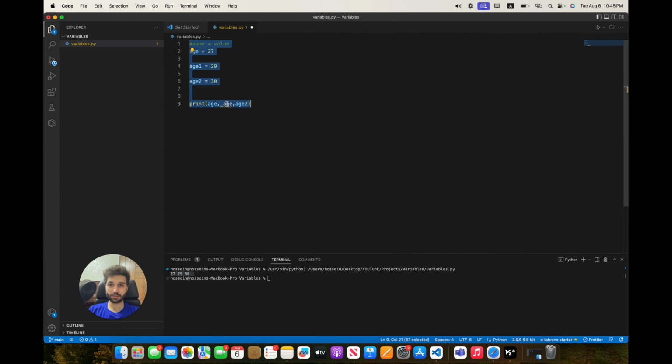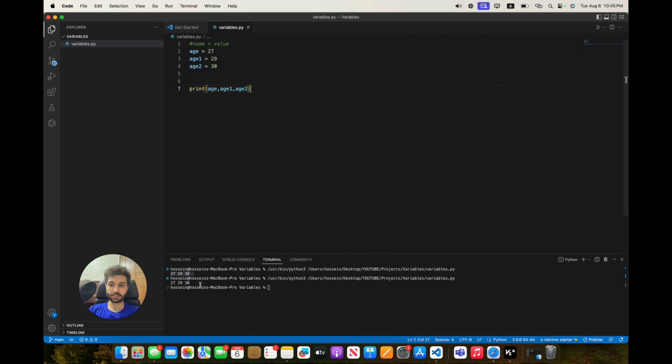Let me change these. I have these 3 variables here, and if I run this, as you can see, I can see the output. But in Python, we have something that we call multiple assignment. What is that? We can simply replace all of this code, all these 3 lines, with this. Let me comment them.